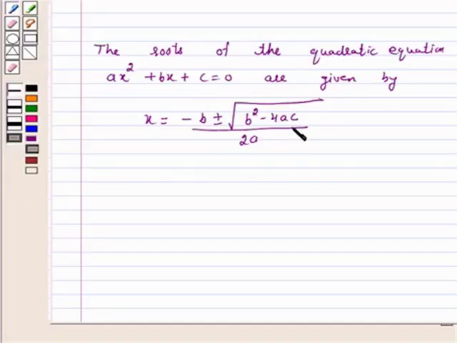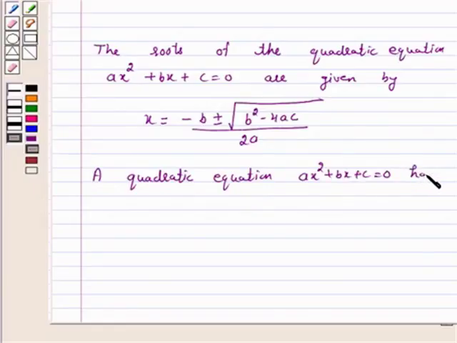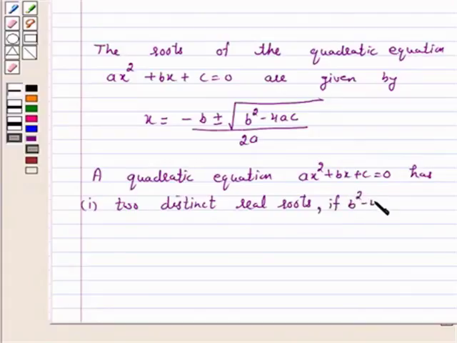Now, a quadratic equation ax square plus bx plus c is equal to 0 has number 1, two distinct real roots if b square minus 4ac is greater than 0. That is, discriminant is greater than 0.